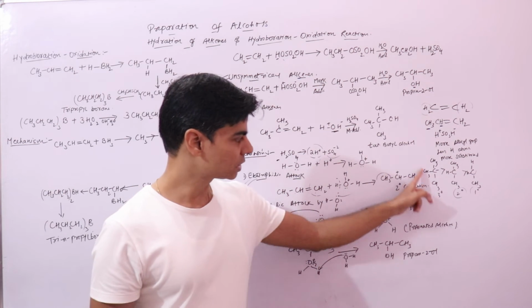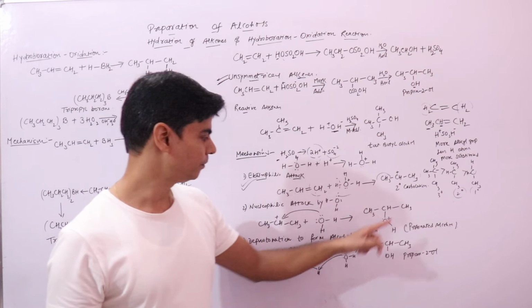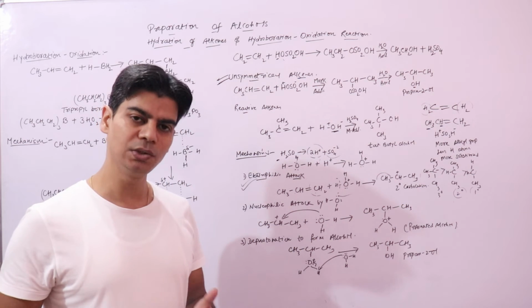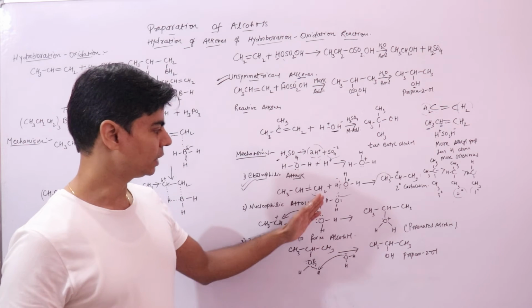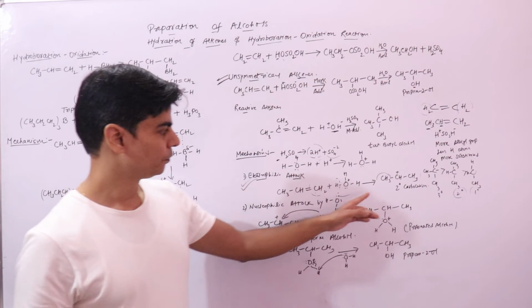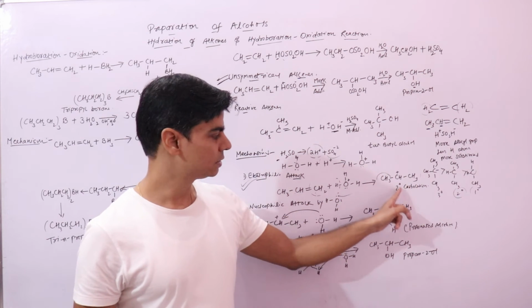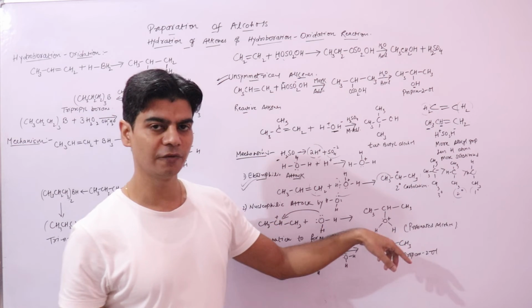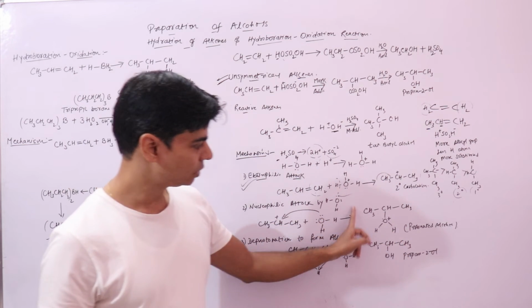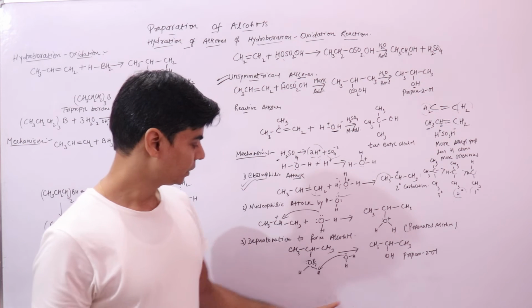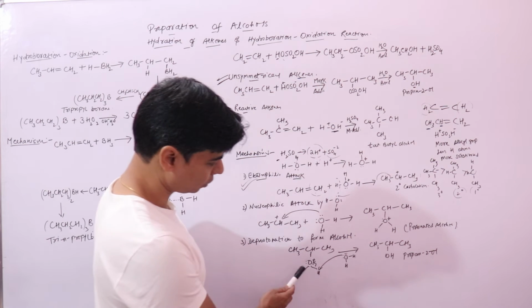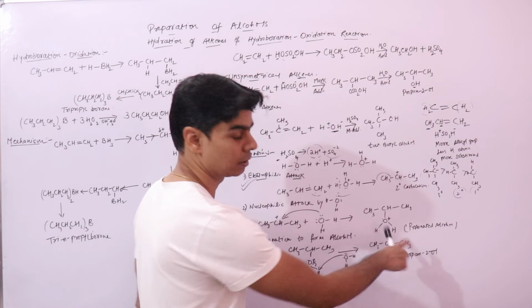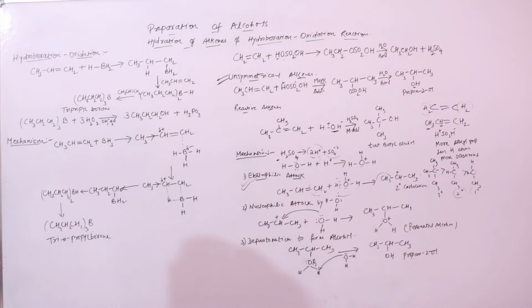Then it will form this carbocation, which has a positive charge here. Now water, since it has 2 lone pairs of electrons, can use its lone pair to react with this carbocation, because it has a positive site. This carbon is electron deficient, so water will react with it to form this protonated alcohol. In the final step, this protonated alcohol will lose a proton to form this alcohol. I hope this is clear.